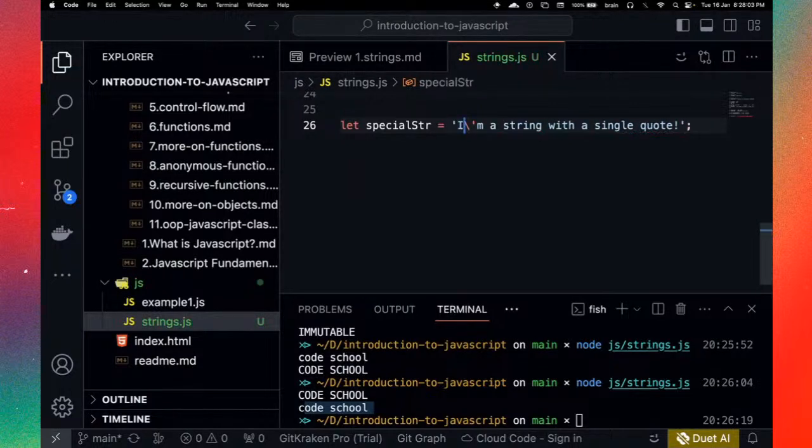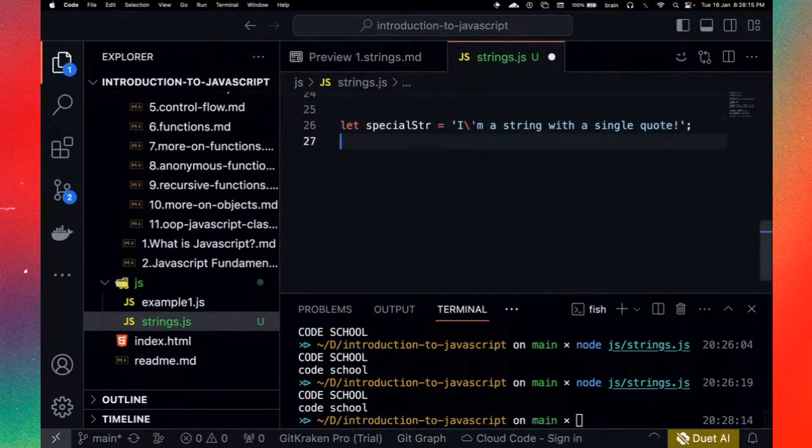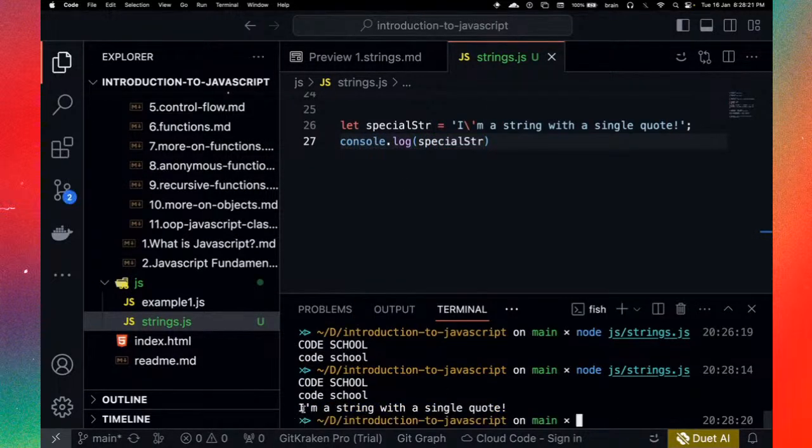Okay, so yes, you can actually learn to use this in your code when you're trying to add some special characters that might affect the string. You can simply escape it this way. Okay, so if I run this now, by the way, we need to print that. So let's say console.log special string, and let's print it. So now you see we are able to include that as well, even though we are using the single quotes for the string. All right.